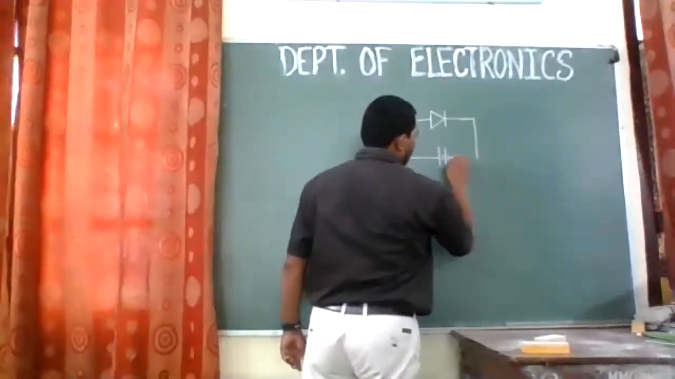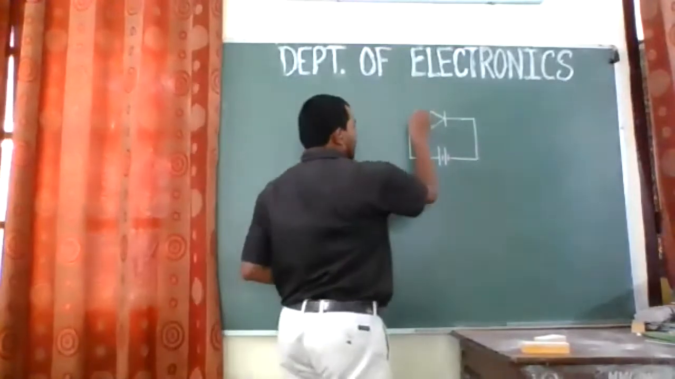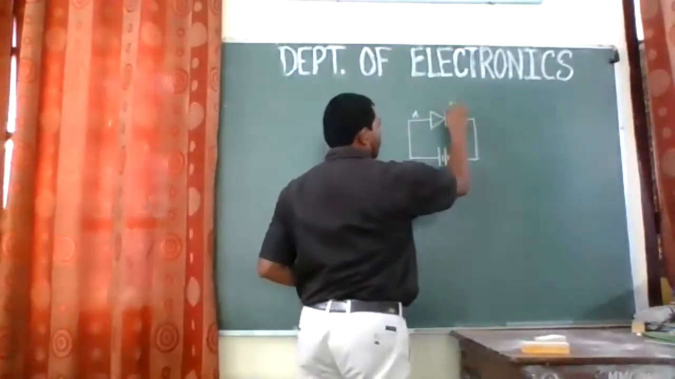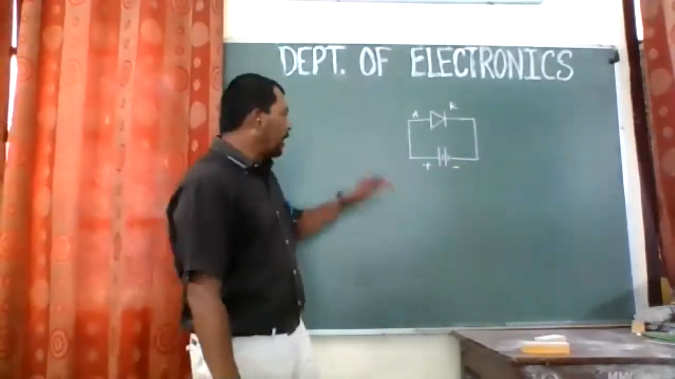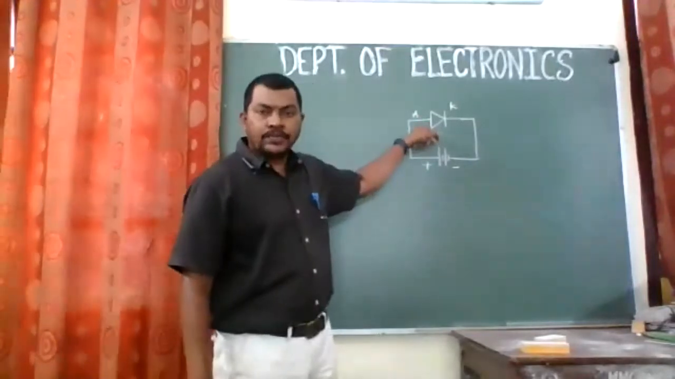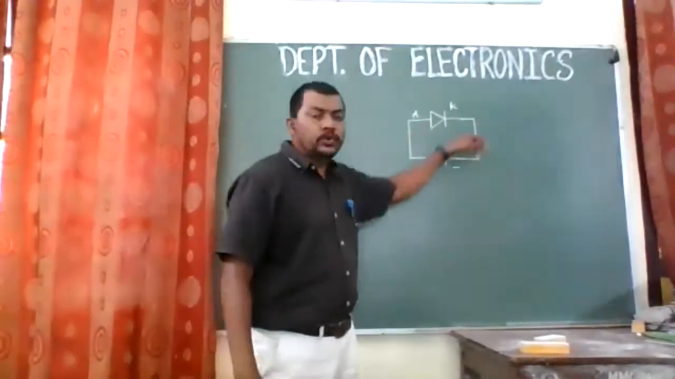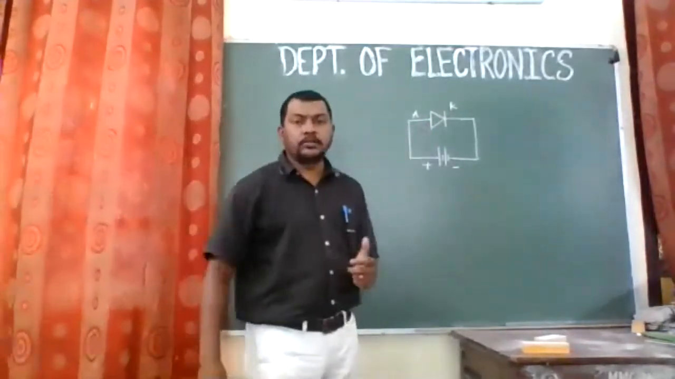we'll have the VI characteristics. I guess it is visible. This is anode and this is cathode, right? And this is the positive terminal and this is the negative terminal. So whenever the positive terminal of a battery is connected to the anode of, say, the diode, and the negative terminal of a battery is connected to the cathode, then the diode is said to be in forward bias.